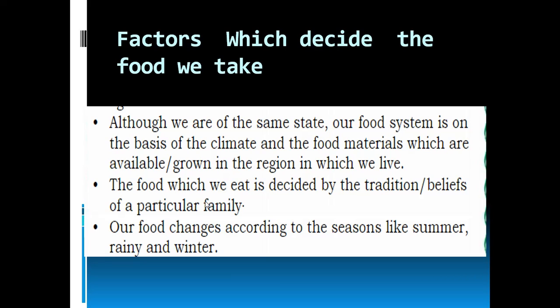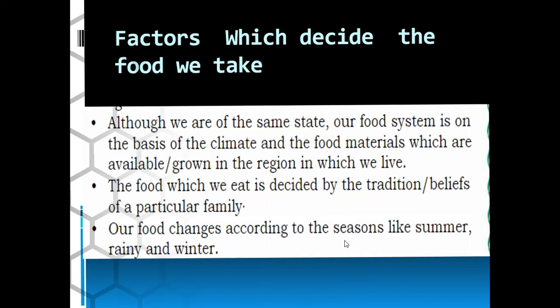The food which we eat is decided by the tradition or belief of the particular family, and our food changes according to the season. We change our food items according to the season, like summer, rainy and winter. During the cold season you will not have cold items. So our food changes according to the seasons.